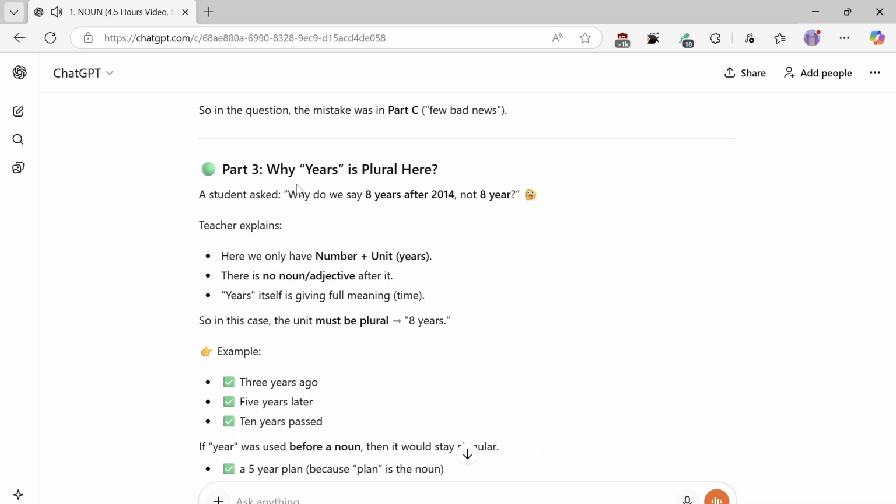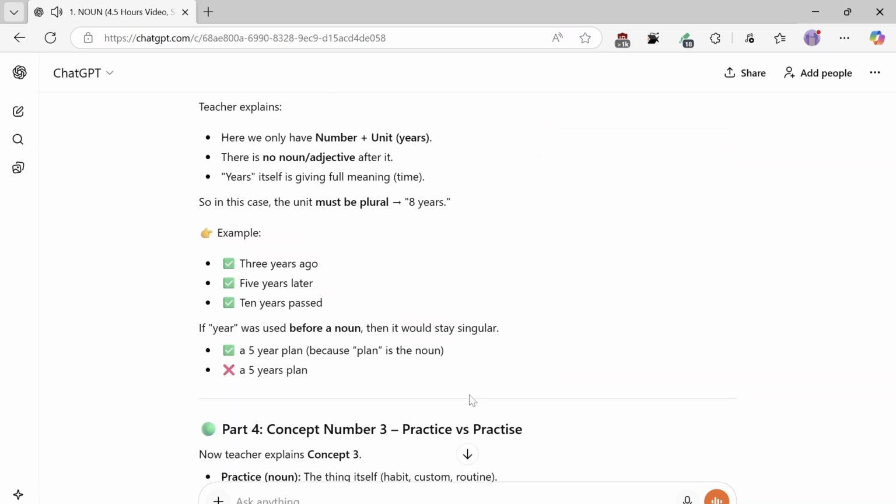Part 3: why is years plural here? A student asked, why do we say 8 years after 2014, not 8 year? Teacher explains, here we only have number plus unit, years. There is no noun or adjective after it. Years itself is giving full meaning, time. So in this case, the unit must be plural, 8 years. Example: 3 years ago, 5 years later, 10 years passed.